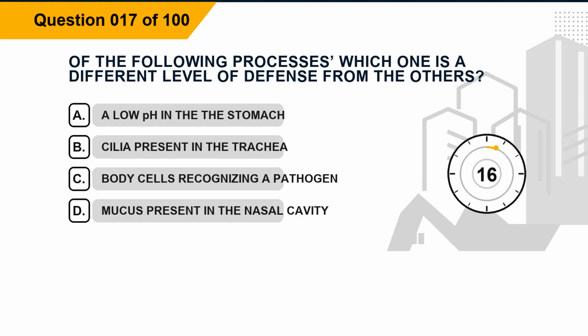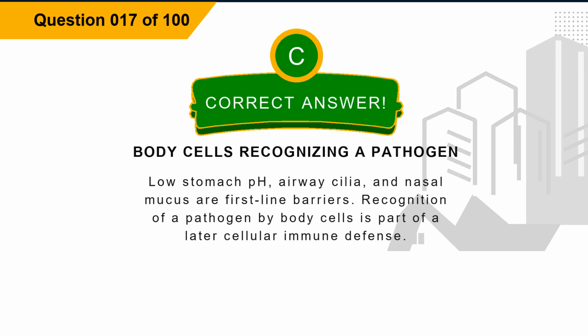Question 17. Of the following processes, which one is a different level of defense from the others? Option A, a low pH in the stomach. Option B, cilia present in the trachea. Option C, body cells recognizing a pathogen. Option D, mucus present in the nasal cavity. The correct answer is option C, body cells recognizing a pathogen.